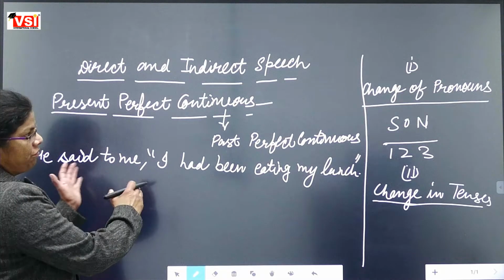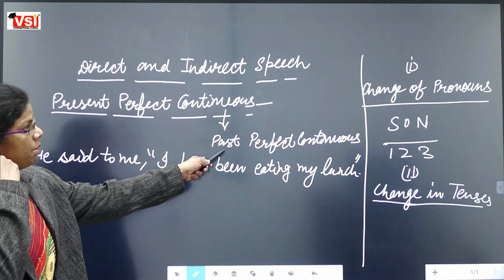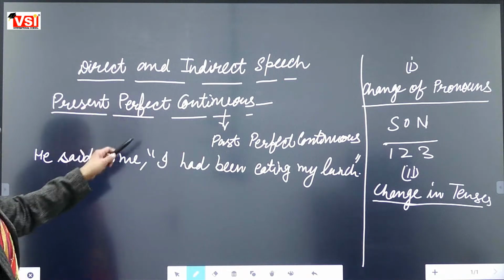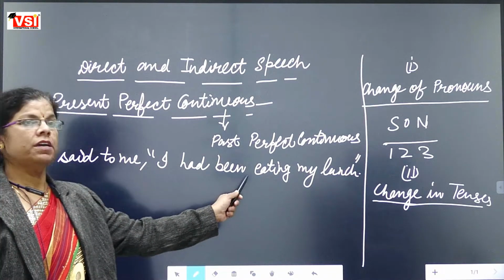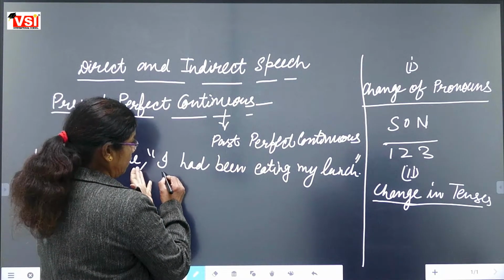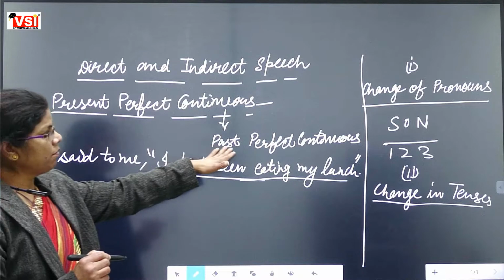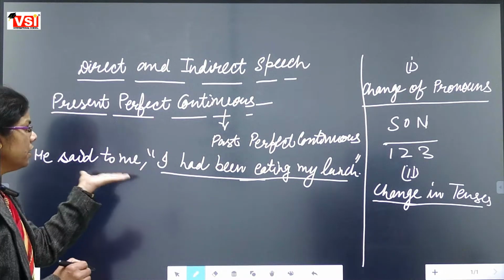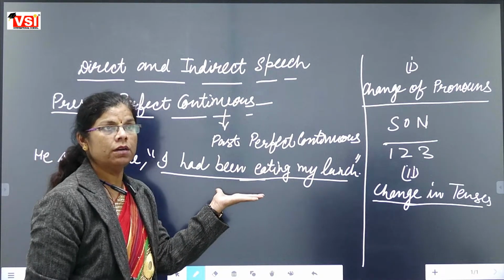Now we have to change this sentence into past perfect continuous. Why? Because the present perfect continuous direct speech sentence is always changed, means this part of the sentence will be changed into past perfect continuous.